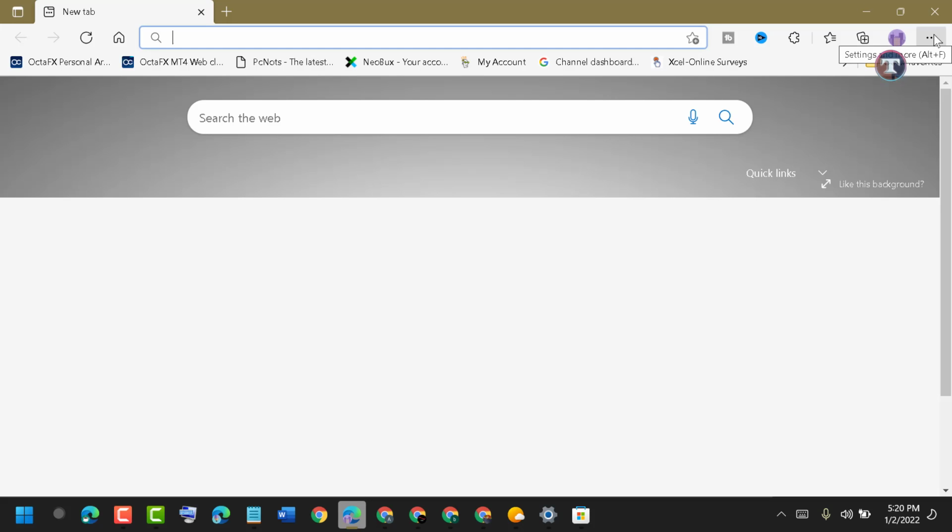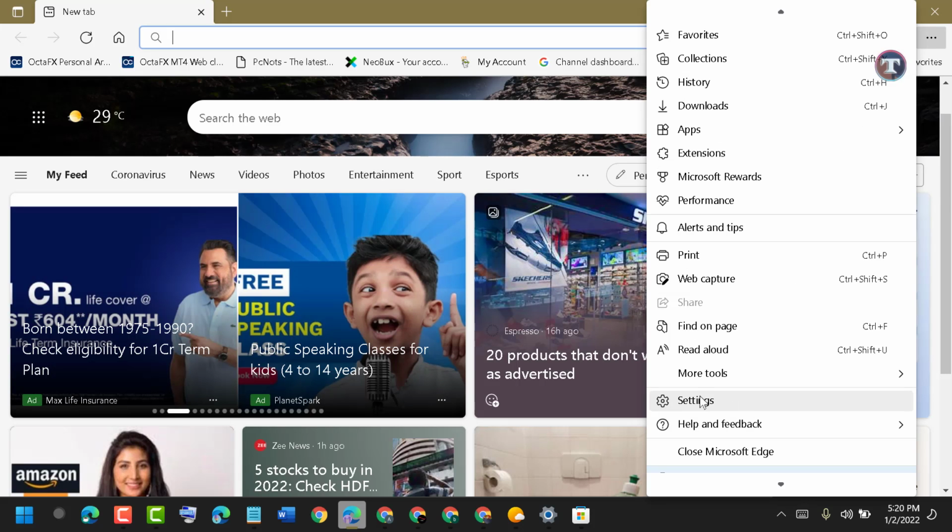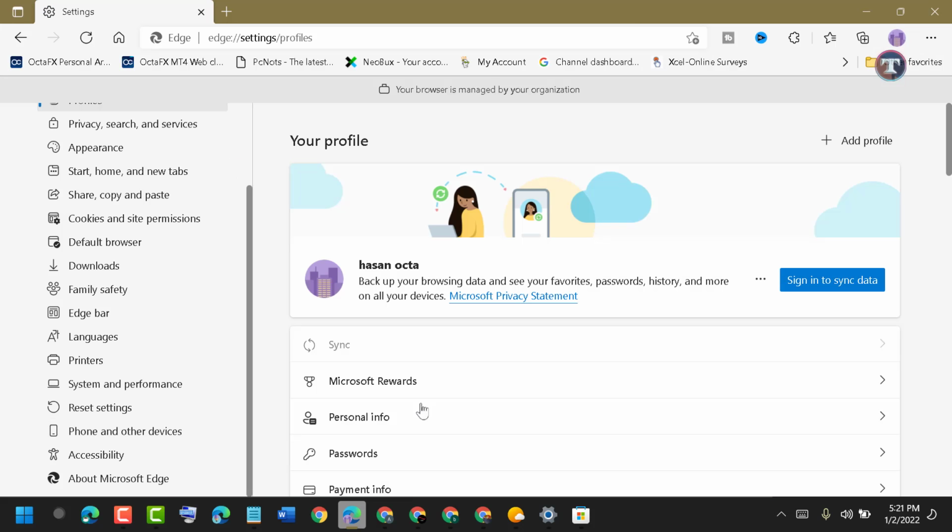Now click on these three dots. Now click on settings. Now in here click on system and performance.